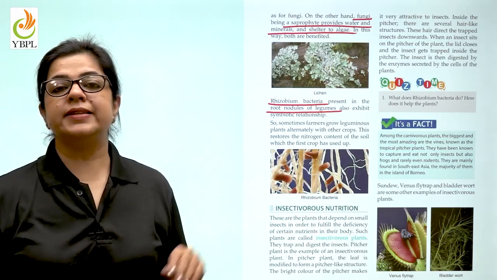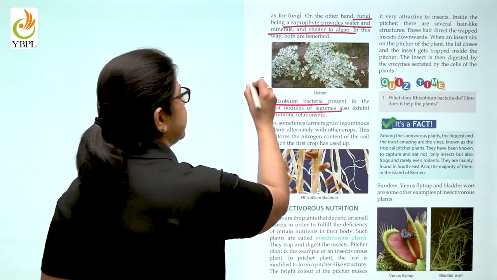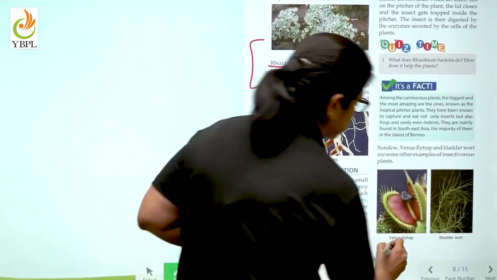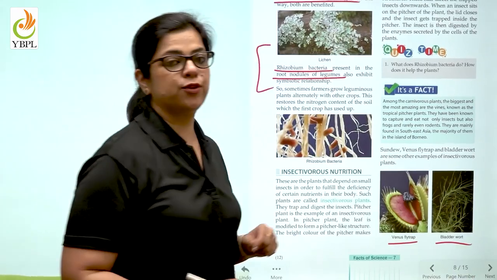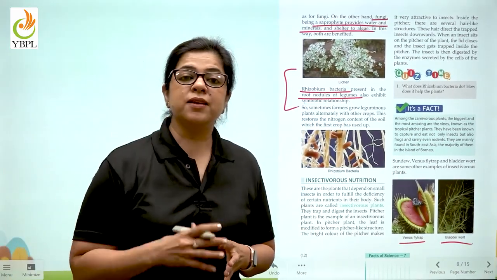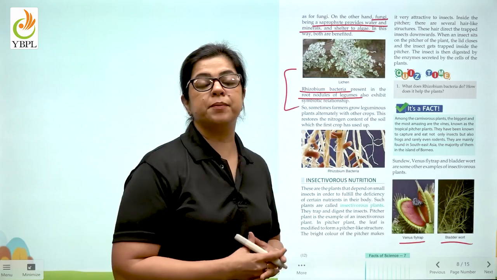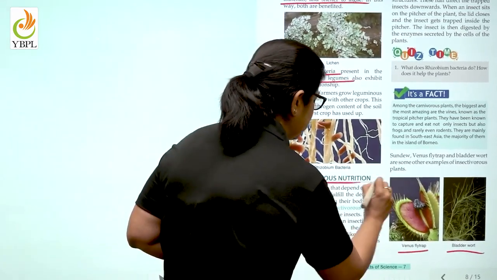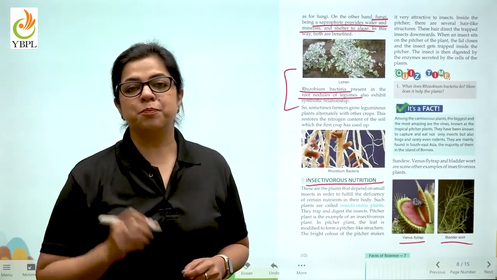Children, unlike these organisms like the rhizobium, there are certain plants which grow in soils that are deficient in nitrogen, like Venus flytrap and bladderwort. How do they fulfill their nitrogen requirement? By eating insects. Yes, these are known as insectivorous plants.